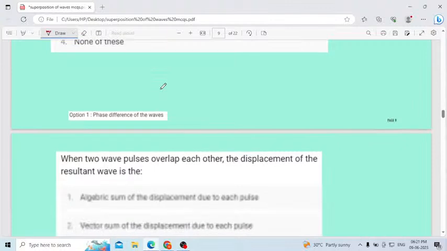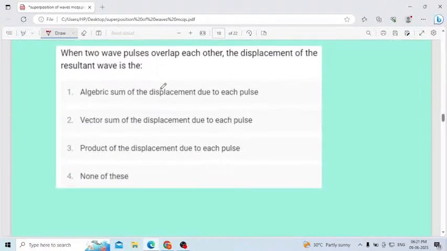Let us move to the next question. When two wave pulses overlap with each other, the displacement of the resultant wave is the, first one, algebraic sum of the displacement due to each pulse.